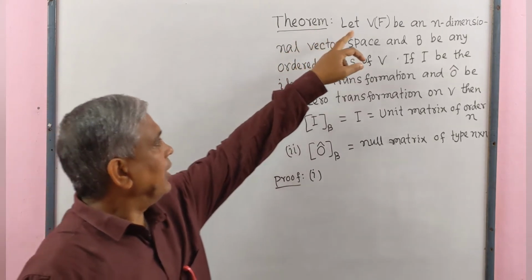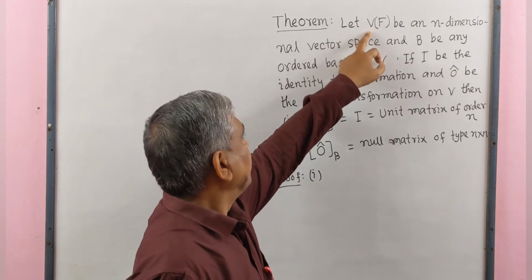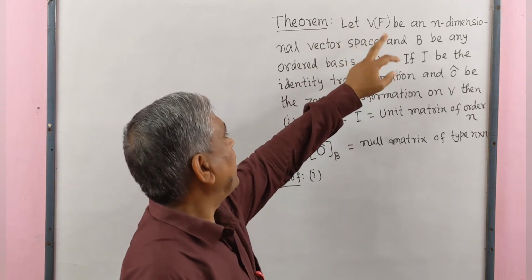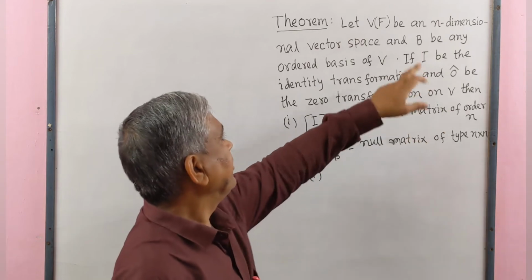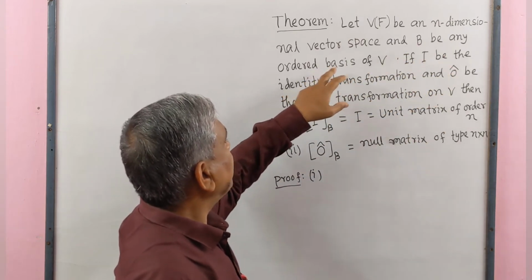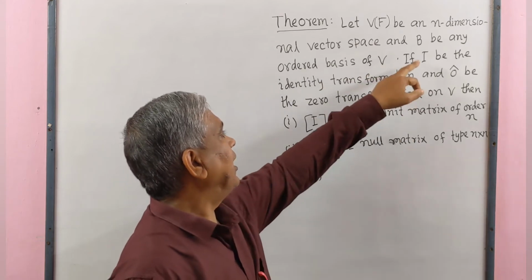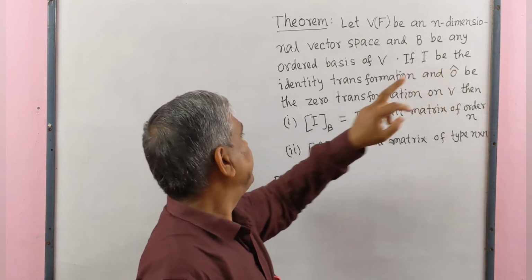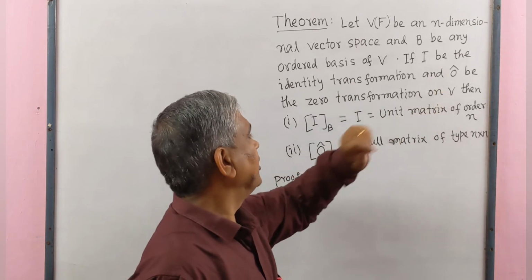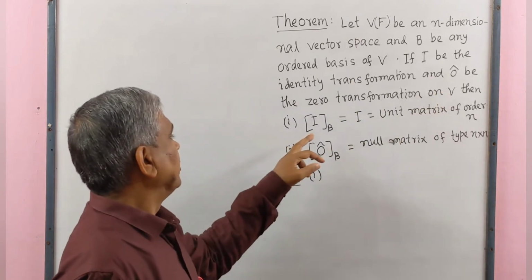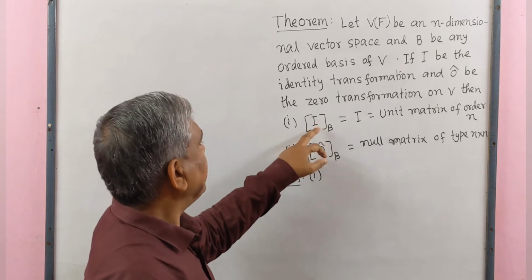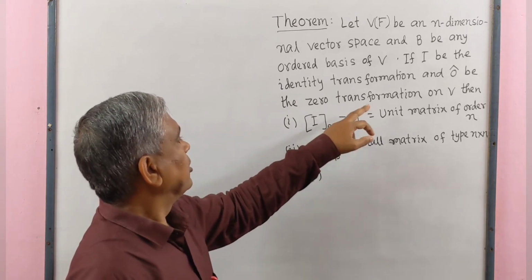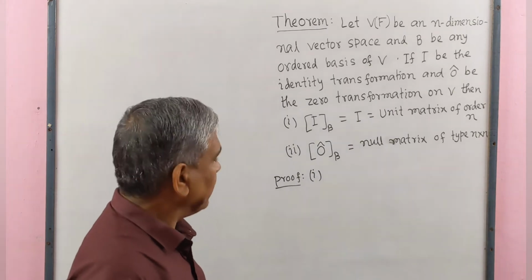Theorem: Let V be an n-dimensional vector space over the field F, and B be any ordered basis of V. If I is the identity transformation and 0 cap is the zero transformation on V, then number one, the matrix of the identity transformation for the basis B equals I, the unit matrix of order n.